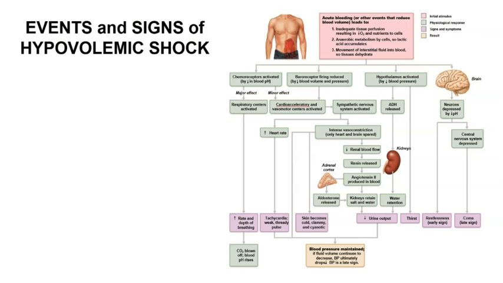Additionally, we would also see that the renin-angiotensin-aldosterone mechanism would be activated to decrease urine output, which would help increase and retain blood volume. And we also see that the hypothalamus would prompt the release of antidiuretic hormone, which is called ADH in this diagram, which would cause the kidney to retain water and also increase blood volume as well.